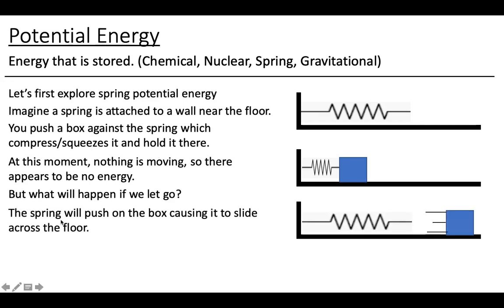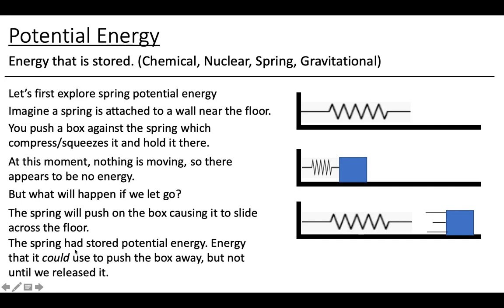Well, the spring is going to push on the box, right? That's how springs work. If you take a spring and try and squish it, it pushes back on you. So when you let go, the spring is going to push on the box, and then the box is going to slide across the floor, kind of like this. Here's the spring, kind of like a pinball machine, right? If you ever played a pinball machine, the little pinball falls down there. You pull the spring to compress it, and then when you let go, it shoots the pinball into the machine, and then you play pinball, right? And so that's exactly what's going to happen here. The spring is going to push the box across the floor, and then it goes back to normal.